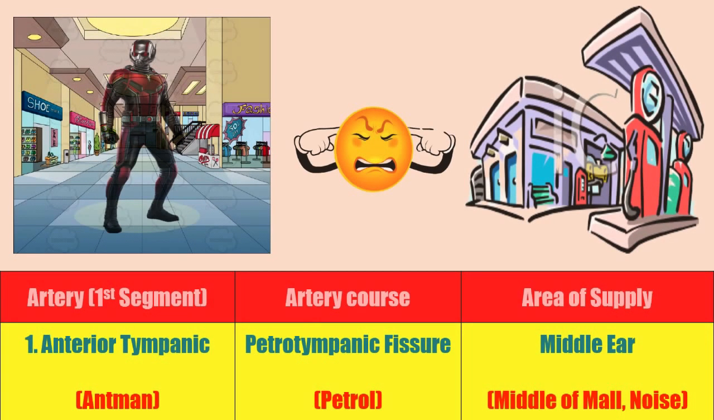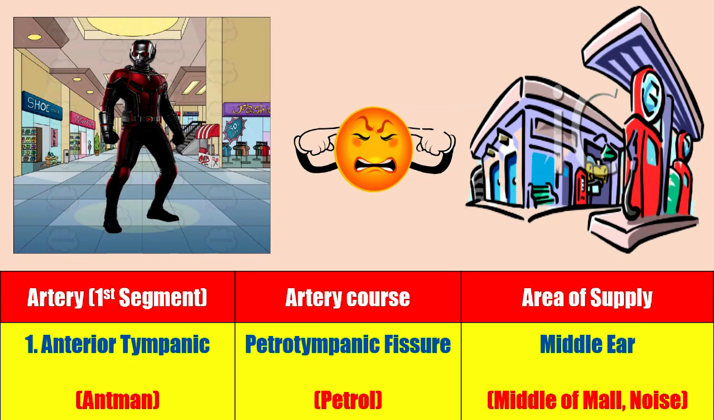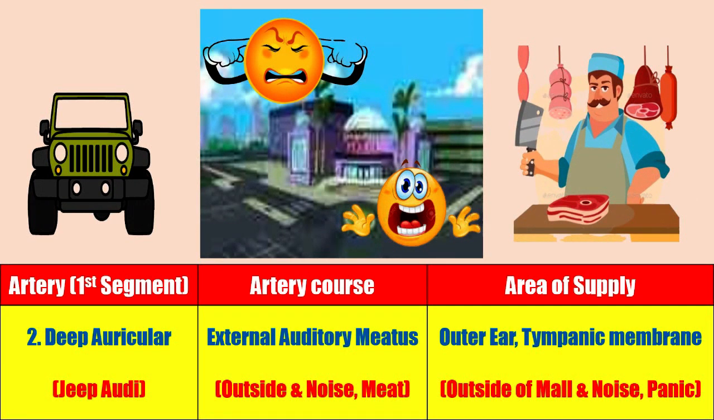Now it's time for the story connect. Most of the branches in the first segment pass through the foramina. Ant-Man filling petrol is the hint to say that petrotympanic fissure is the course of anterior tympanic artery. Keywords middle and noise will help us remember that anterior tympanic artery supplies the middle ear.